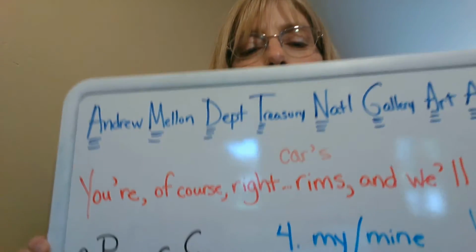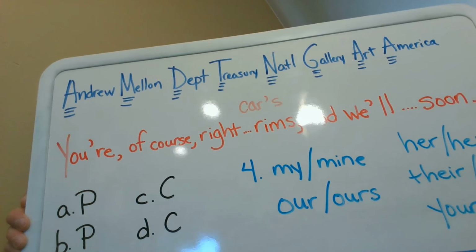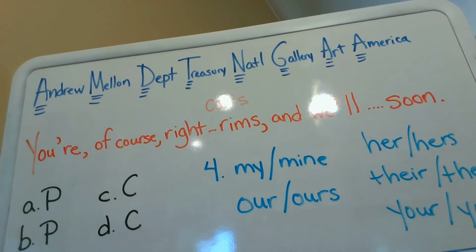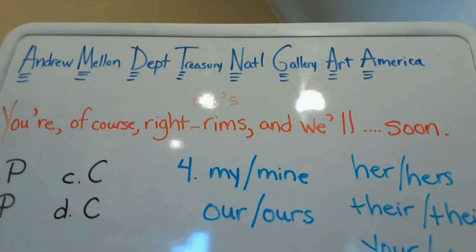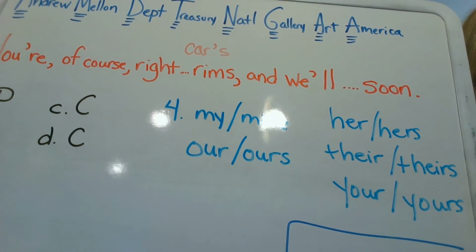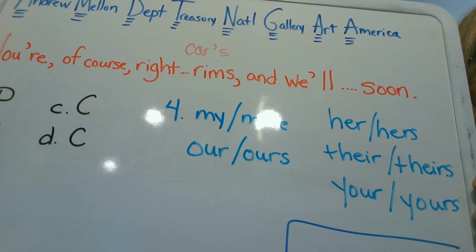Okay, so what goes with mine? My. What goes with ours? Our. What goes with hers? Her. Theirs, their. Yours, your. Okay. If one of you can figure out what those instructions were referring to, let me know, and I'll give you a bonus point.